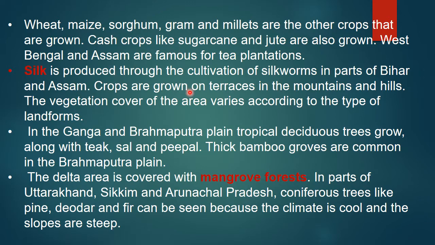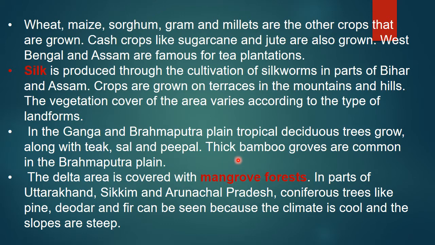Then crops are grown on terraces in the mountains and hills. So in the mountain terraces also crops are grown. The vegetation cover of the area varies according to the type of landforms, so different types of vegetation in different landforms. And in the Ganga Brahmaputra plain, tropical deciduous trees also grow along with teak, sal, and peepal. So we can see these kinds of trees more there.